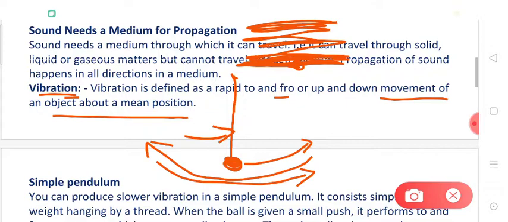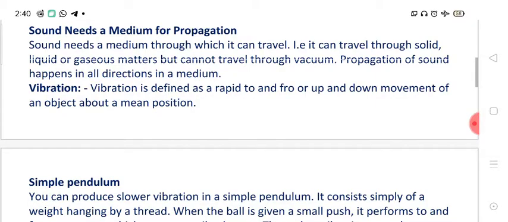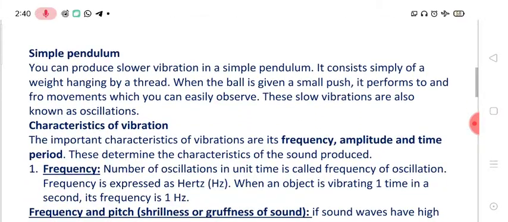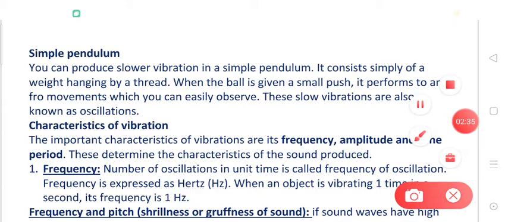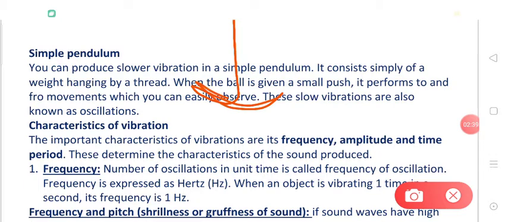First of all, let's understand the meaning of all these terms. Dear students, what is a simple pendulum? We have already discussed. And what is the vibration? We have already discussed. Suppose a pendulum is vibrating like this, right? Then what will be the meaning of frequency, amplitude and time period? Let's understand about this. First of all, frequency means the number of oscillations completed by a vibrating object in a particular unit of time.